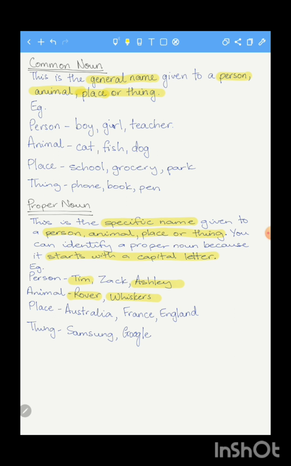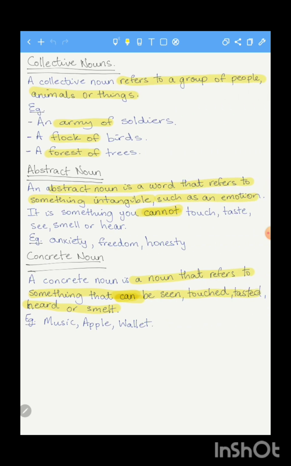The place could be Australia, France, Paris, England, London, Scotland, Trinidad, Jamaica. Country would be the common noun, and the proper noun would be the specific name given to these countries. For things, we have Samsung, a brand of phone, and Google, the specific name given to the site. The website would be the common noun, and the name of that website is the proper noun.